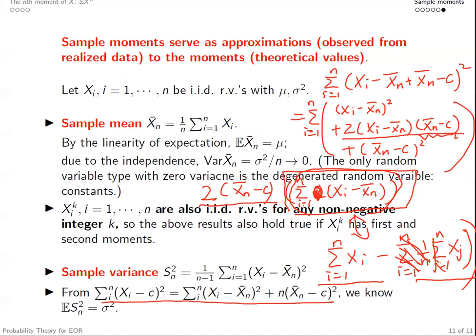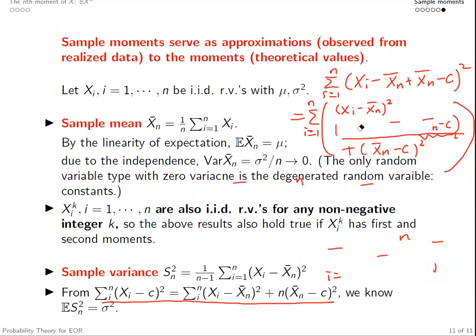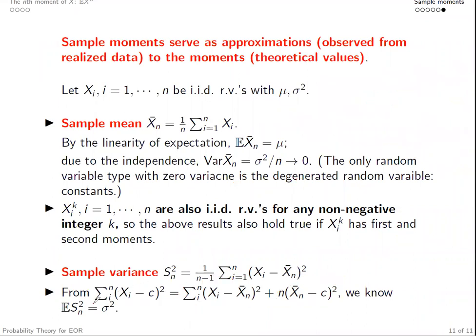Therefore, what's left in this summation of three terms will only be the first and the third term. Okay? So this identity is true.